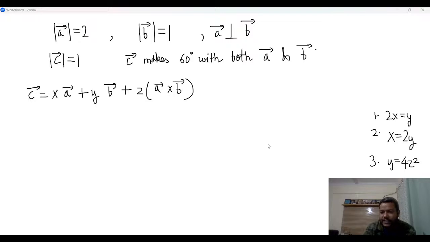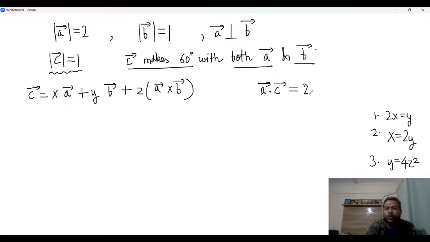Yeah, scalar triple product is the right idea, but that is only one idea. You have not fully done everything that you could have done here. So notice first of all what information do you have. C makes 60 degrees with both A and B. So what is A dot C? A dot C will be mod A mod C cos 60. So it will be 2 into 1 into cos 60, which is half. So it is 1, right?